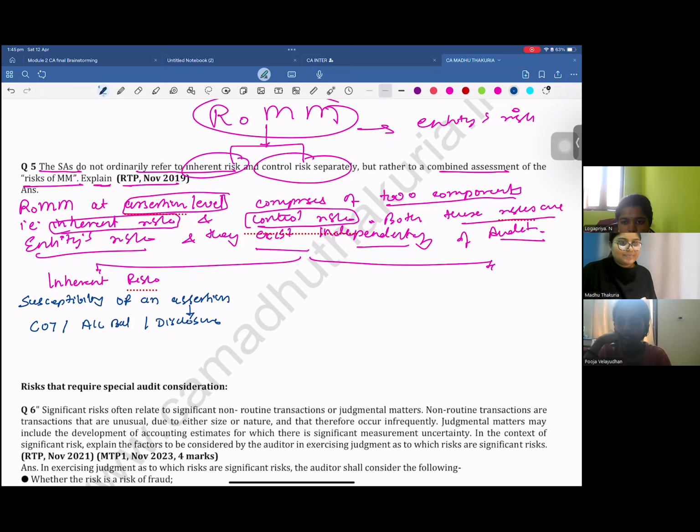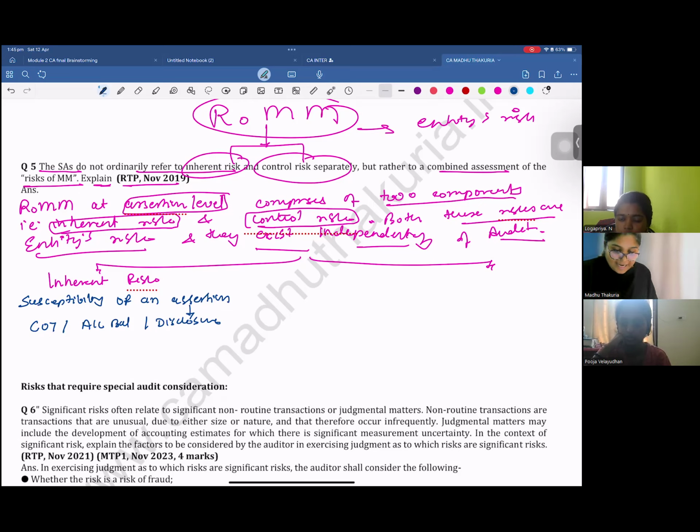Are we clear? So assertions are the claims made by your client that they own certain things or that they have an obligation. For example, if I tell you that I have to pay 10,000 rupees to my husband, I am telling you that I have an obligation existing today to pay 10,000 rupees to my husband. That is a claim I am making. Now you come as an auditor and you verify whether it is correct or not. Is it easy now? Yes.